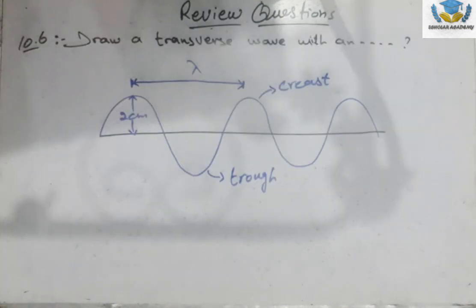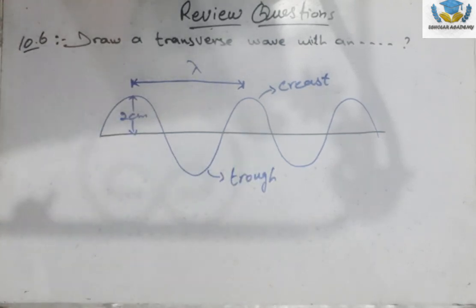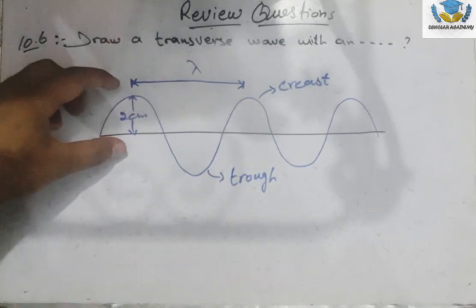In question 10.6 he says, draw a transverse wave with an amplitude of 2 cm and a wavelength of 4 cm. Label a crest and trough on the wave. So here is a transverse wave, and this is the maximum displacement from the mean position.